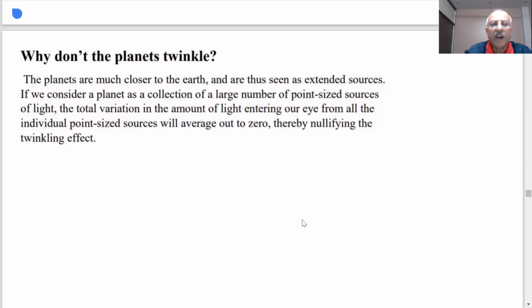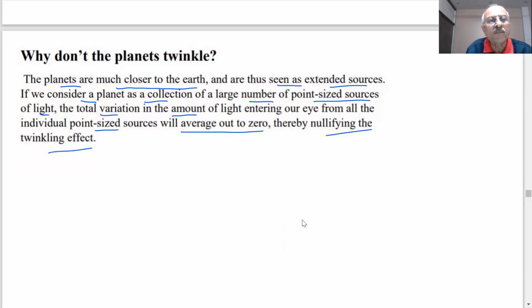Next question was asked, student: why don't the planets twinkle? Planets do not twinkle, but stars twinkle. The reason is planets are much closer to the earth. Stars are very far away. So planets are much closer to the earth and seen as extended sources. If we consider a planet as a collection of a large number of point-sized sources of light, the total variation in the amount of light entering our eye from all individual point sources will average out to be zero, thereby nullifying the effect of the twinkling.